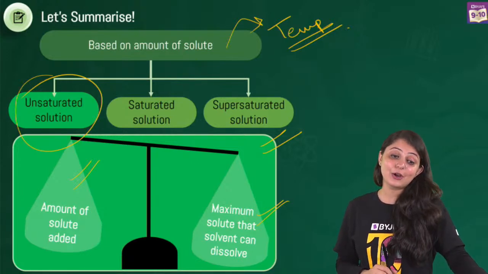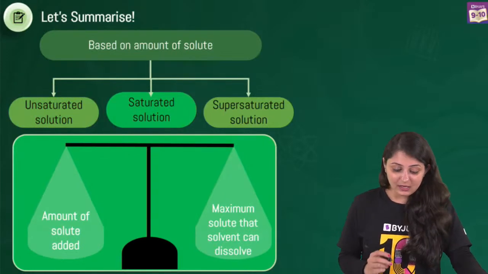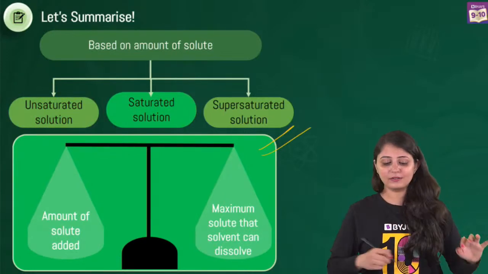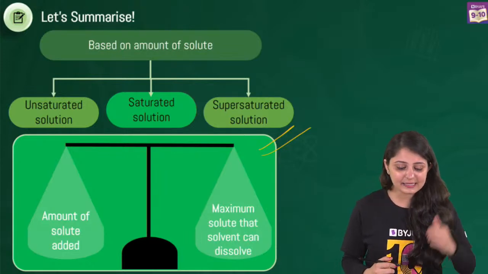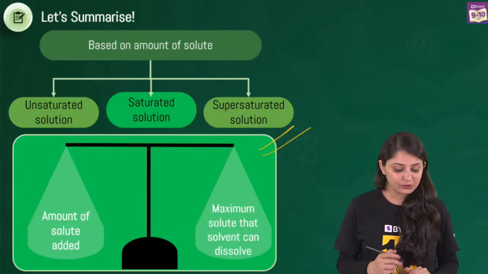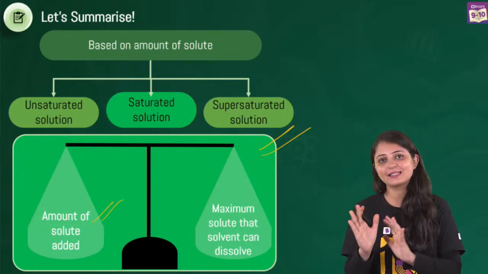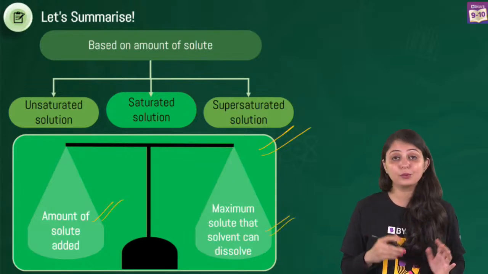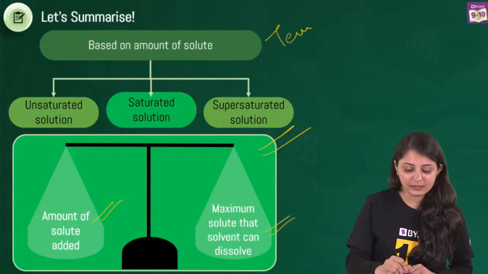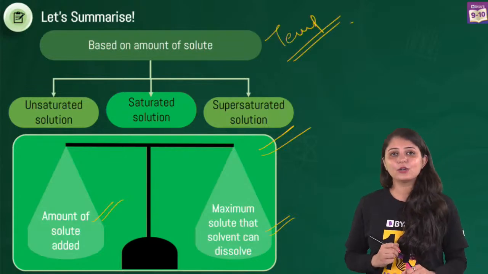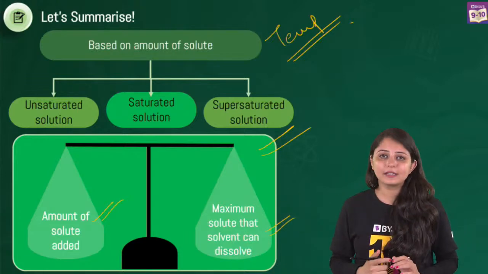Hey Aditya, good Shruti. Okay, coming to saturated one. Now, when no more solute can be dissolved in the given solvent at a given temperature, we term it as saturated solution. So the amount of solute that we have added is equal to the maximum amount of solute that could have been added otherwise as well. Again, at a given temperature. That is your saturated solution. Now, beyond this, if you keep adding, the salt will not get dissolved.